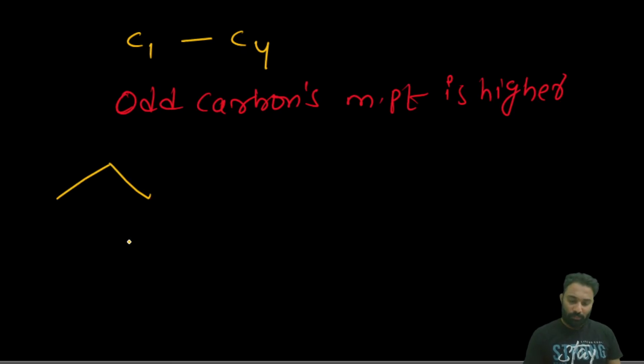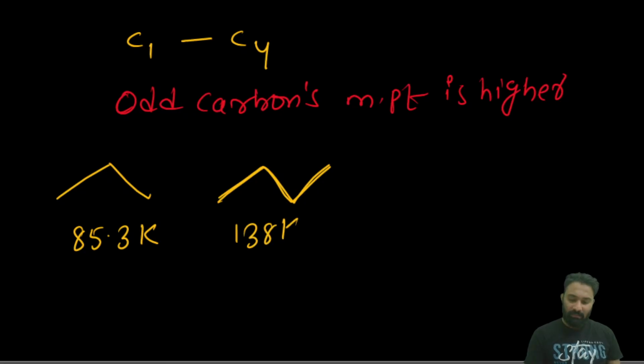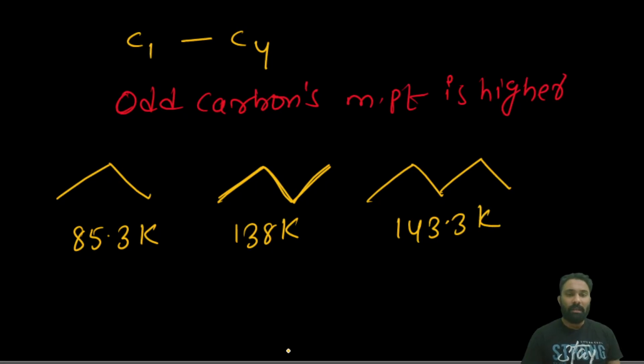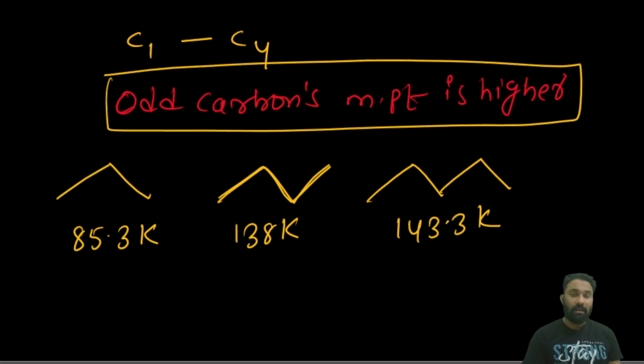Here if you take propane, it has the melting point 55.3 Kelvin, and when it comes to butane it is symmetrical, with a melting point of approximately 138 Kelvin. Then when it comes to pentane, it has 143.3 Kelvin, a very nominal melting point. Odd number of carbons have a higher melting point and even number of carbons have a somewhat lower melting point. This is about the melting point.